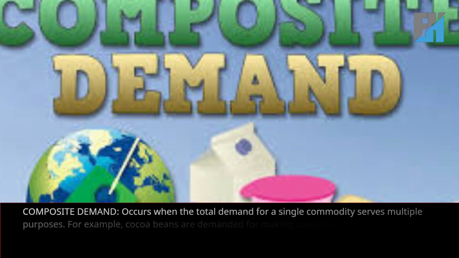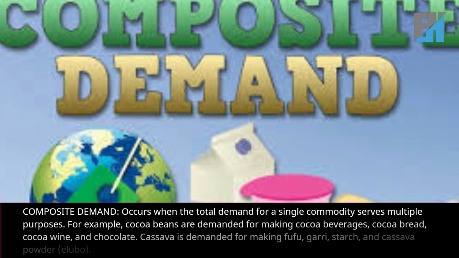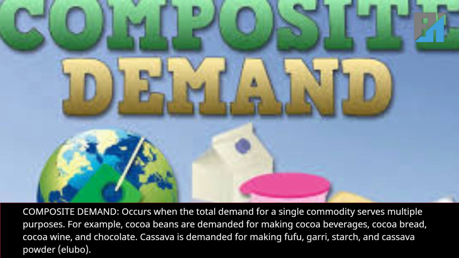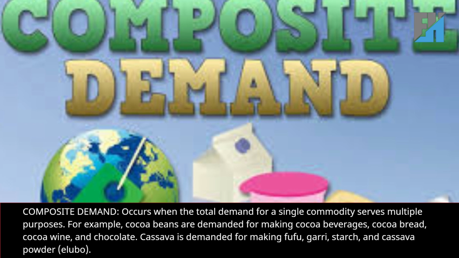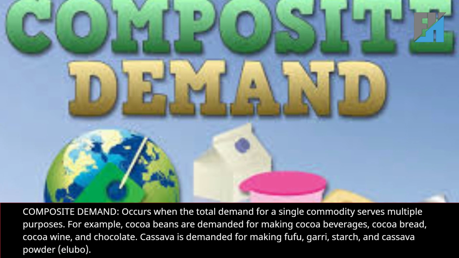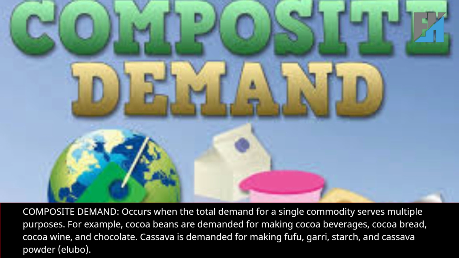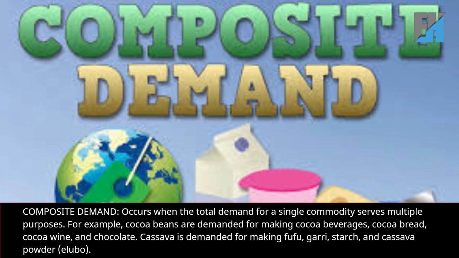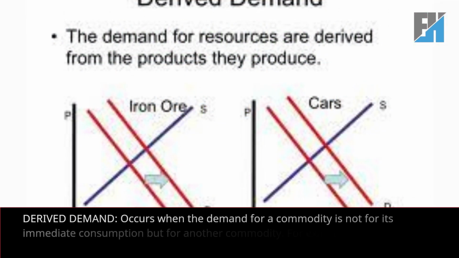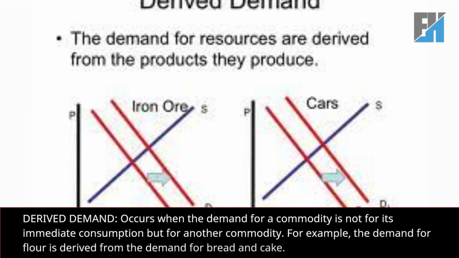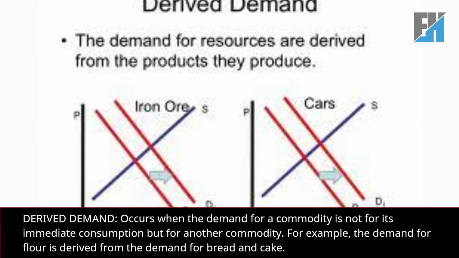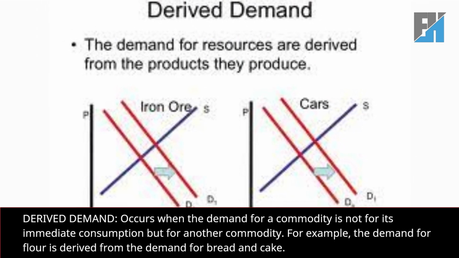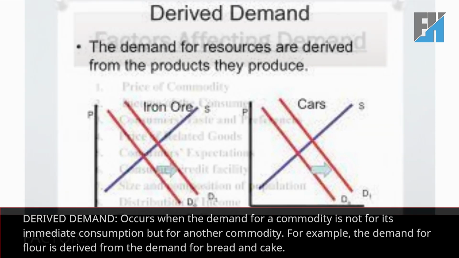Composite demand occurs when the total demand for a single commodity serves multiple purposes. For example, cocoa beans are demanded for making cocoa beverages, cocoa bread, cocoa wine, and chocolate. Cassava is demanded for making fufu, gari, starch, and cassava powder, ilubo. Derived demand occurs when the demand for a commodity is not for its immediate consumption but for another commodity. For example, the demand for flour is derived from the demand for bread and cake.